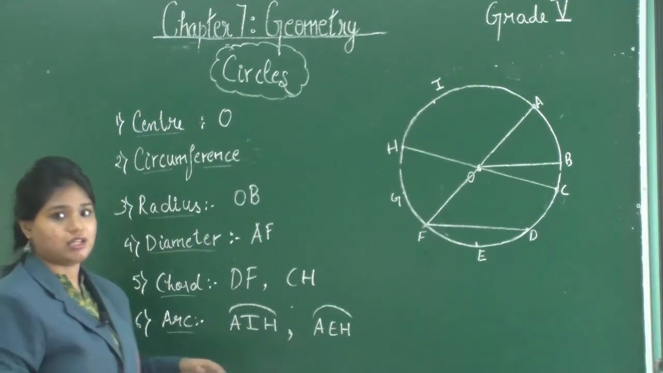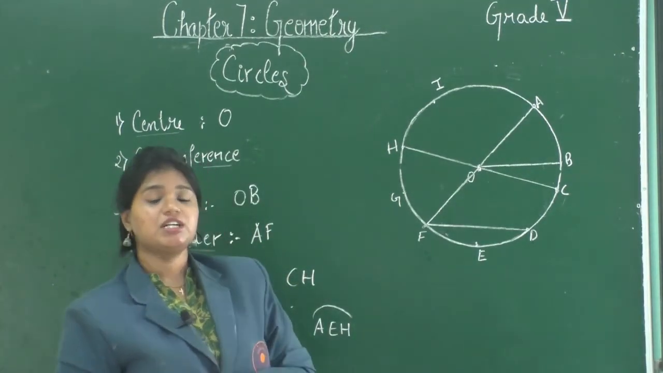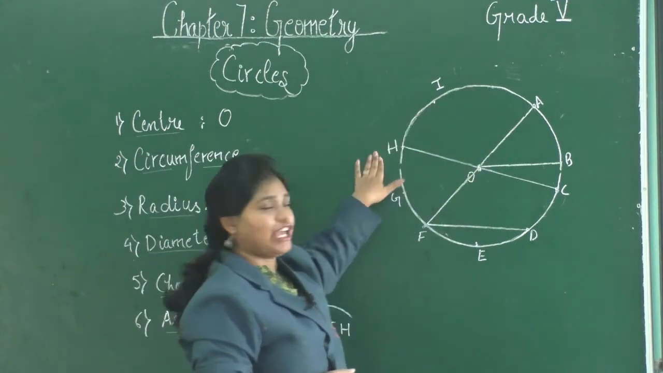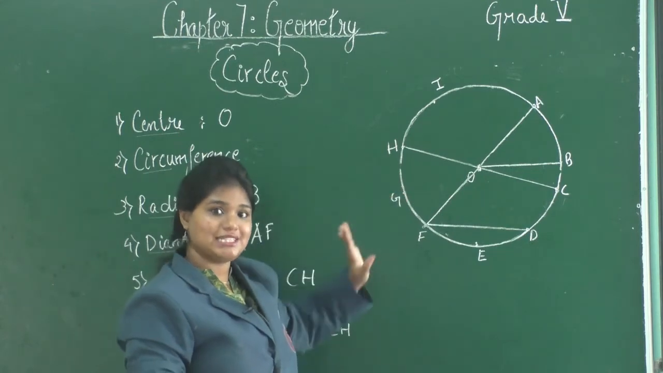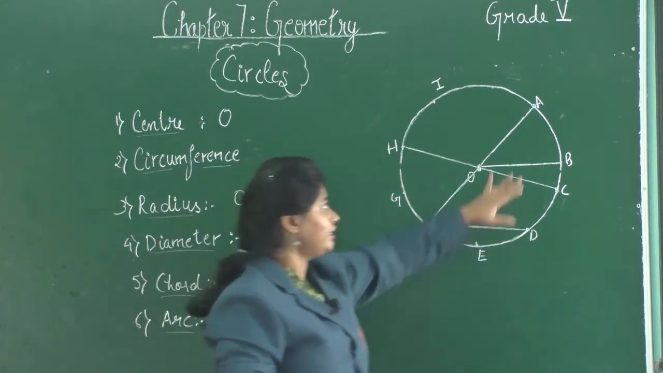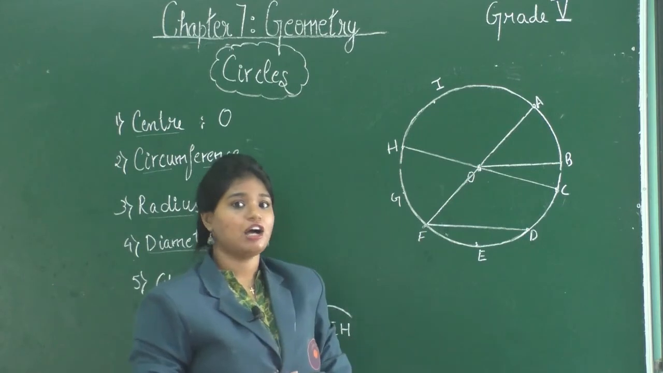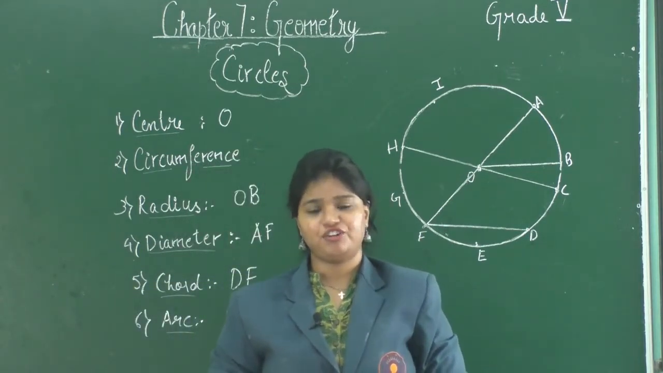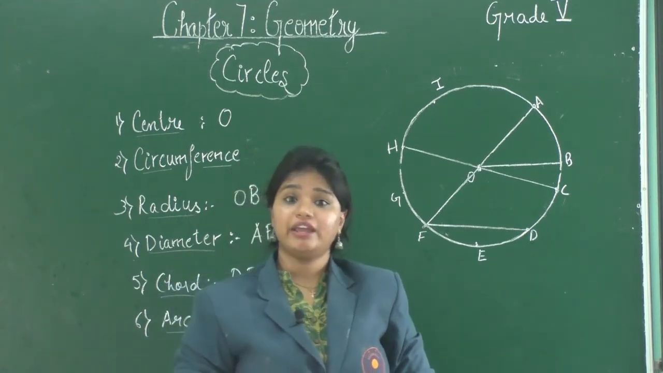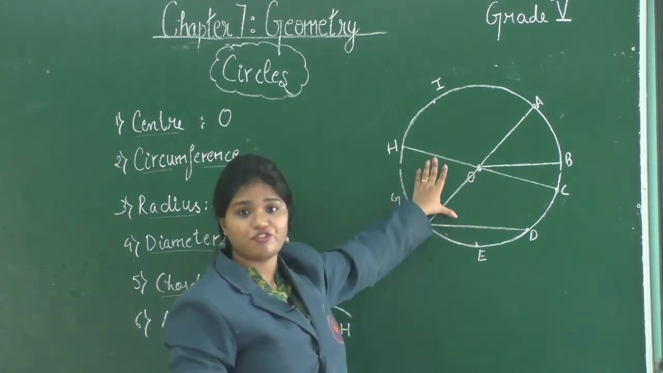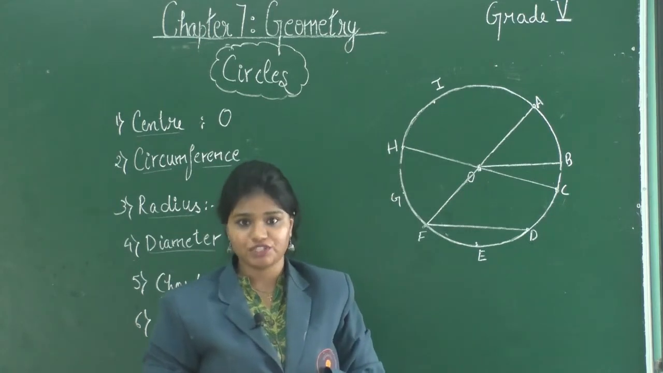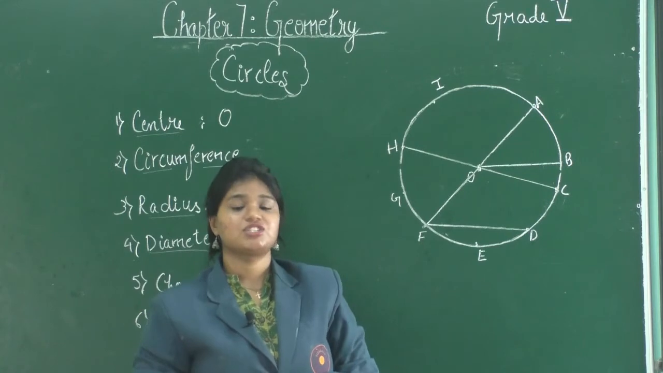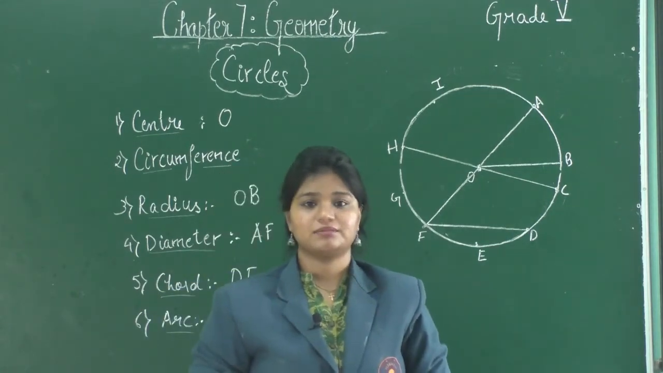Next we have arc. An arc is a part of the curved surface of a circle. So, here we can say that AIH is an arc for this entire circle, or we can also say that ADH is an arc for this circle. Now, what are the interior and exterior of a circle? The area inside the circumference of a circle is known as the interior of the circle, and the area outside the circumference of a circle is known as the exterior of a circle.